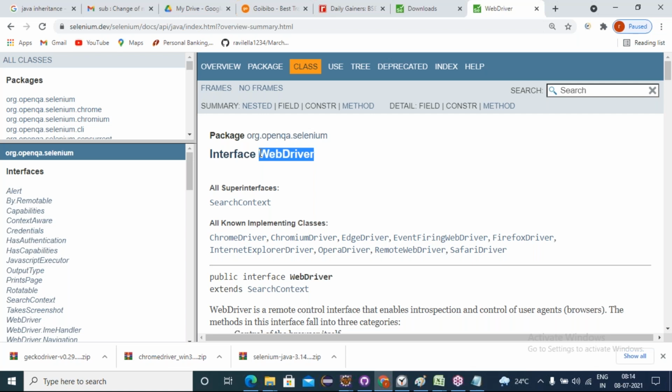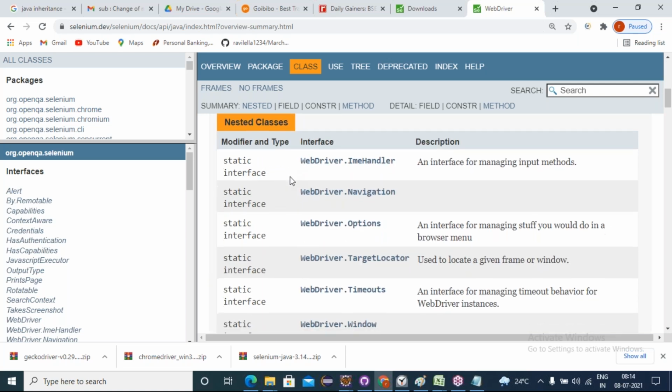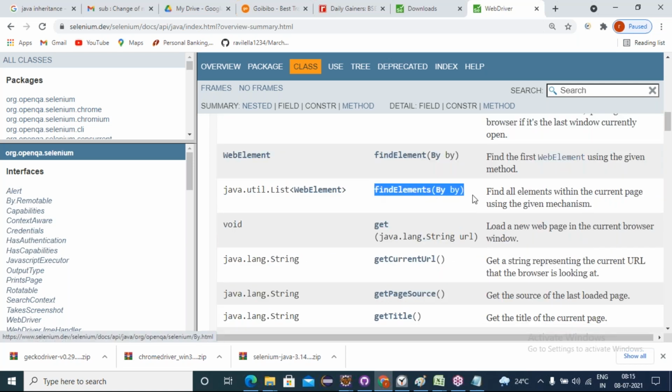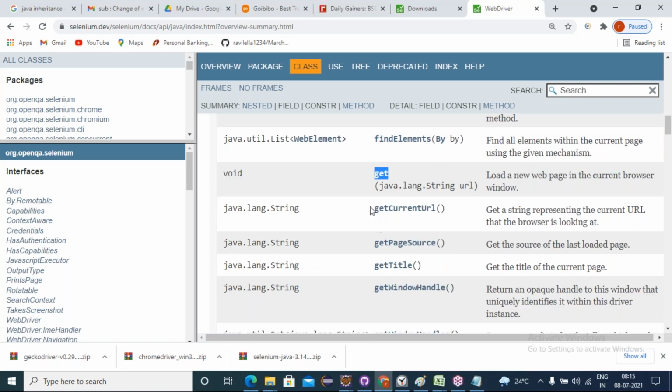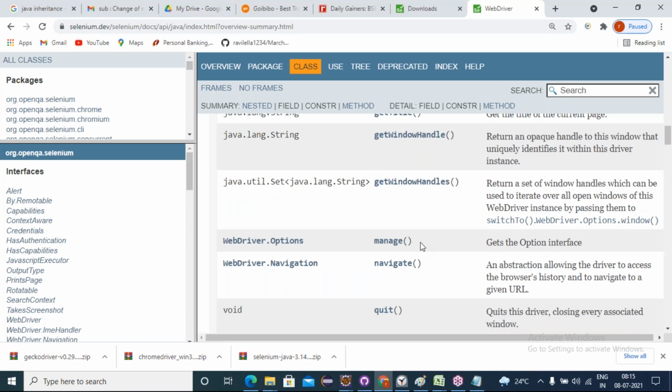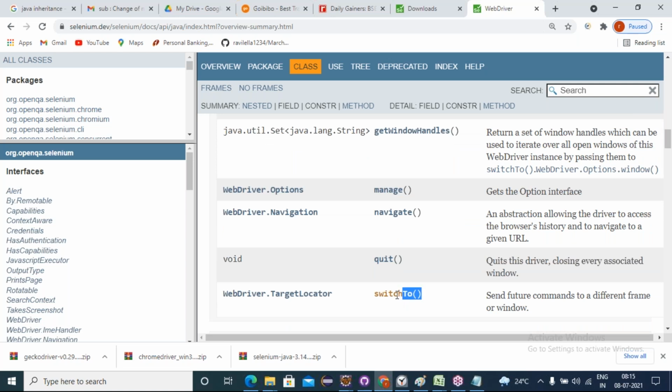Abstract behaviors. Yes, my Selenium WebDriver interface has abstract methods. There are 13 abstract methods in my WebDriver interface: close, findElement, get, getCurrentUrl, getPageSource, getTitle, getWindowHandle, getWindowHandles, manage, navigate, quit, switchTo.